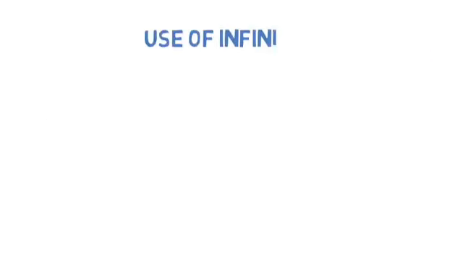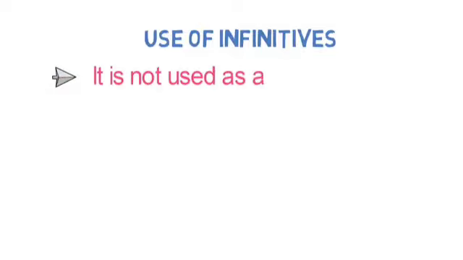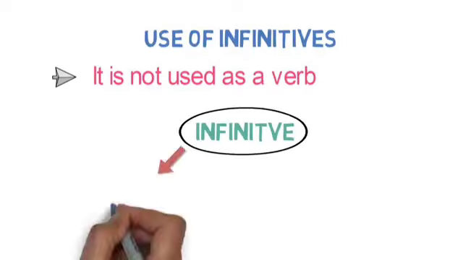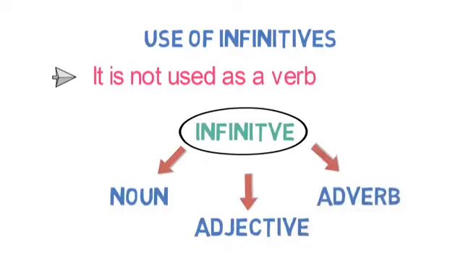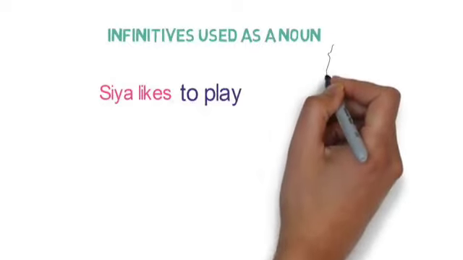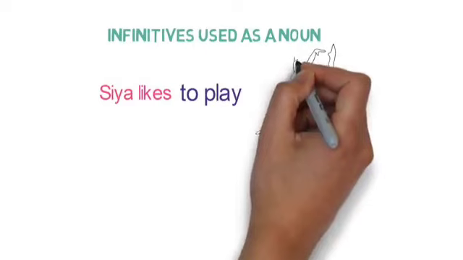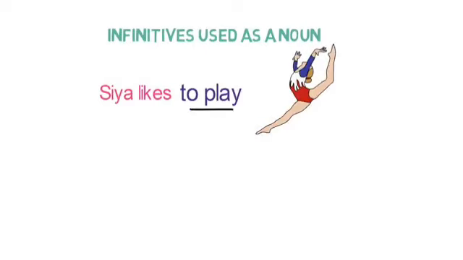Let's understand the use of infinitive. From earlier discussion, we know infinitives are not used as a main verb in the sentence. They are instead used as a noun, adjective, or adverb in the sentence. Let's understand how infinitives are used as a noun. Sia likes to play. Here, to play is used as an object in the sentence, so it behaves as a noun.